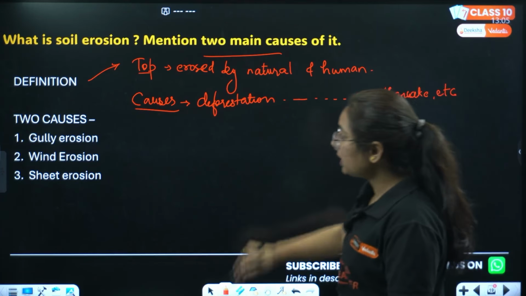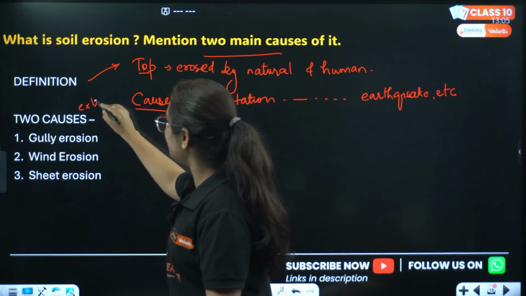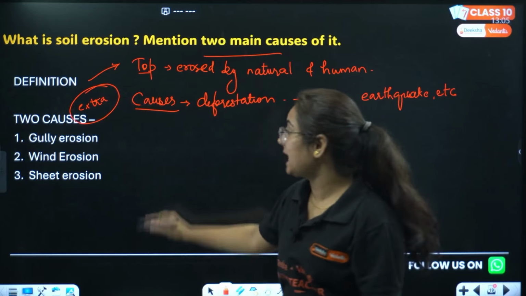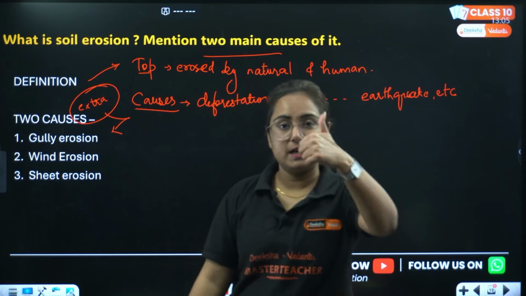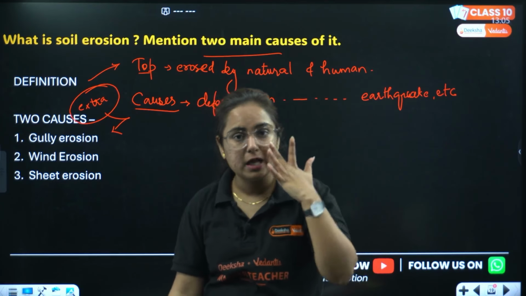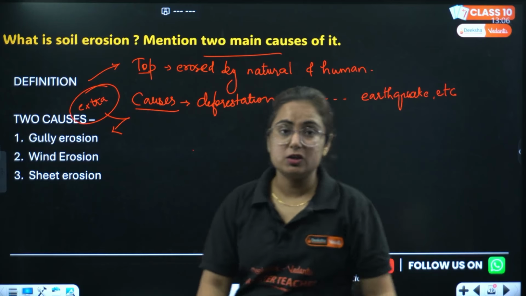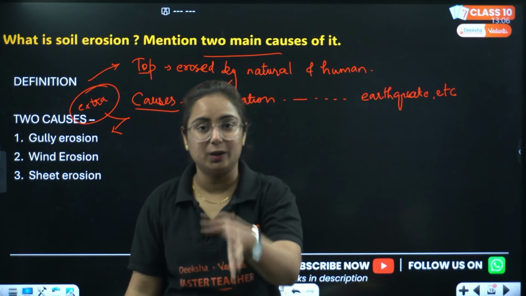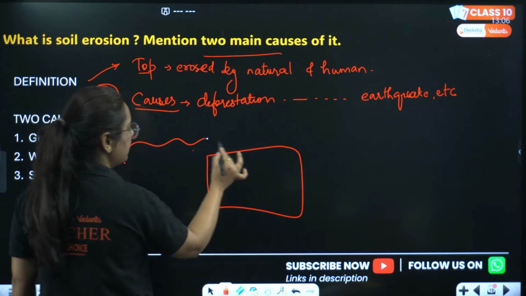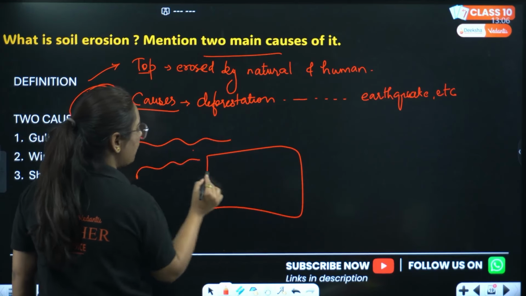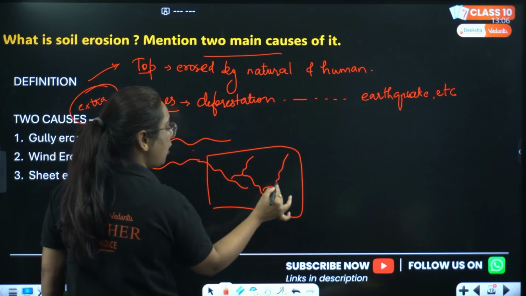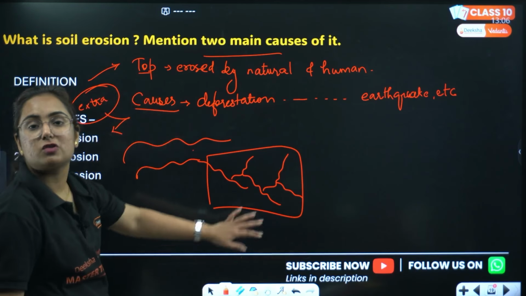But what I have written is extra which I have put in your slide, about the types of soil erosion: gully erosion, wind erosion, sheet erosion. A question can come for five marks. In gully erosion, soft rocks are easily eroded and small gullies form. For example, a major river passes through this region, the rock is soft and with the pressure of water it gets eroded and this type of structure is made.